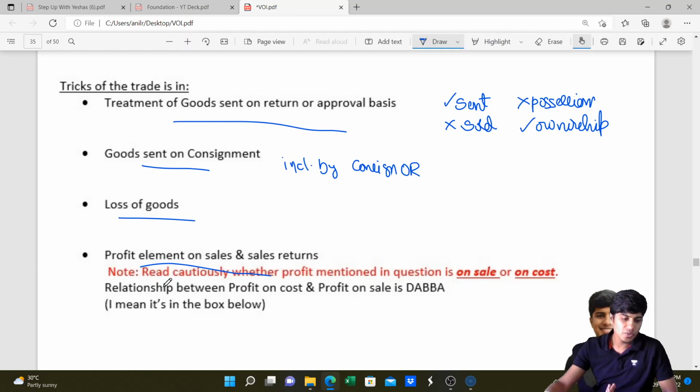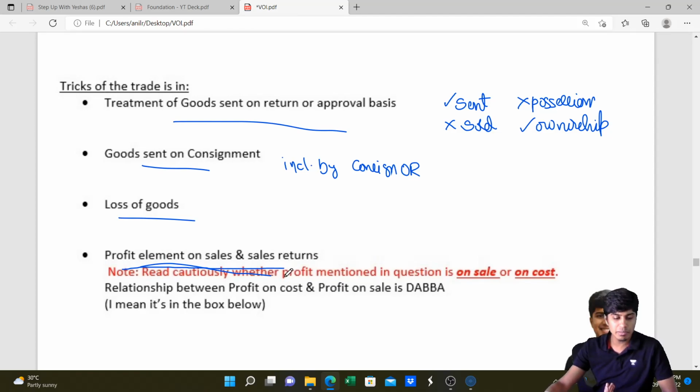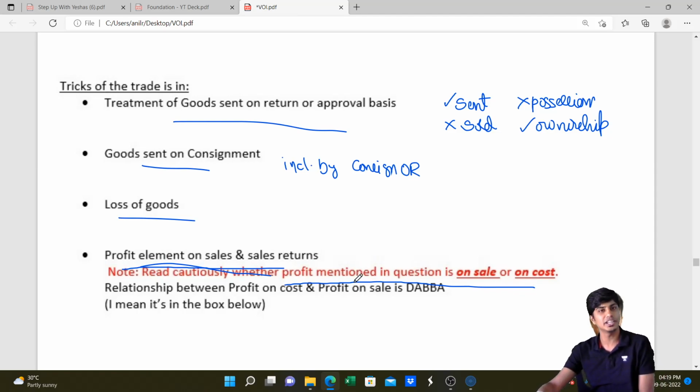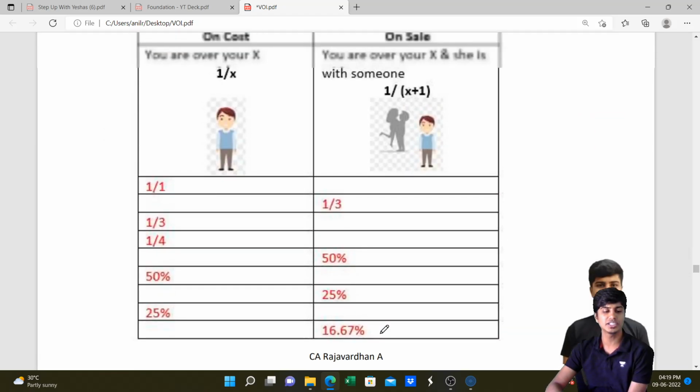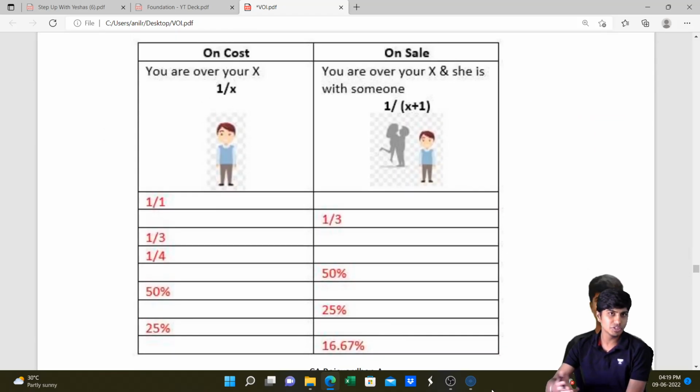And the next thing is, whenever you do all this adjustment for sales, sales return, and everything, remember that these will be at selling price. We need to identify the cost price of the same by eliminating the profit element and then record. How do we do this? They will usually tell us the relationship between the cost and selling price. If they don't, we should identify the same. Whenever they give a percentage on sale, say 20% on sale, eliminate 20% on selling price to arrive at cost price. However, if they give fractions and on the cost price, remember this relationship will come into use.